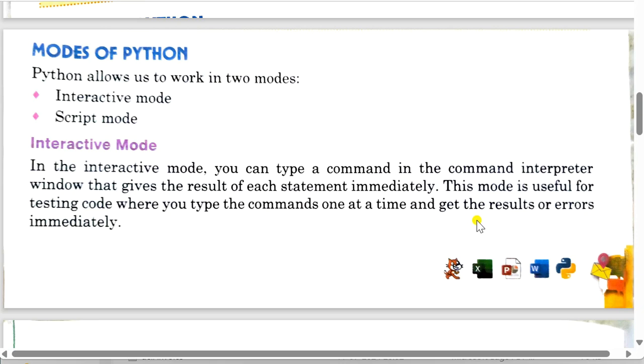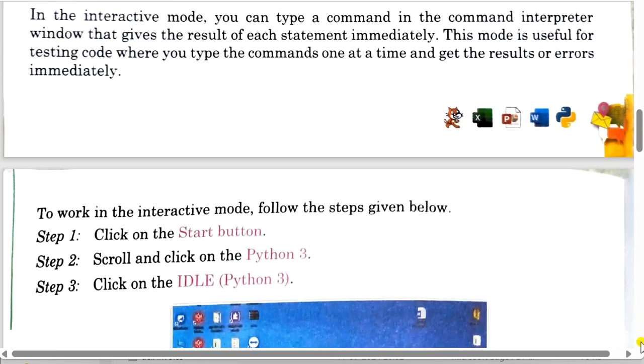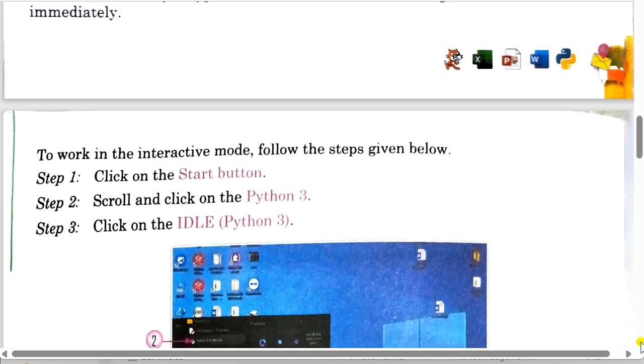This mode is useful for testing code, where you can type the commands one at a time and get the results or errors immediately. This is known as interactive mode, where you are getting the output directly, right after typing the program and clicking on the run button. Now move to next one, how it works, that is how interactive mode works.